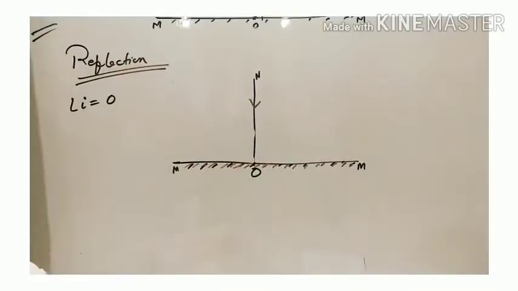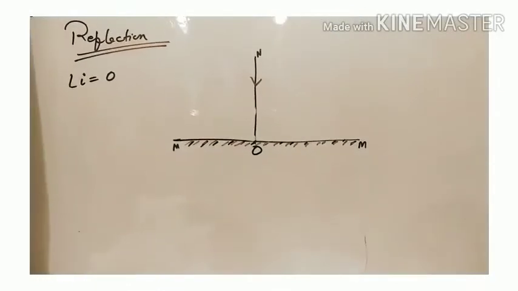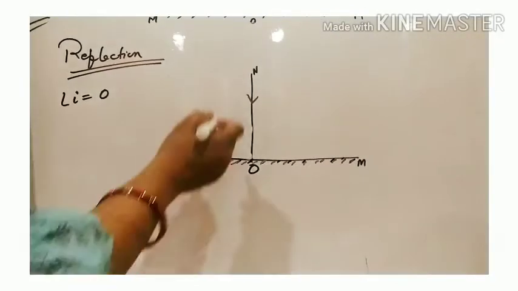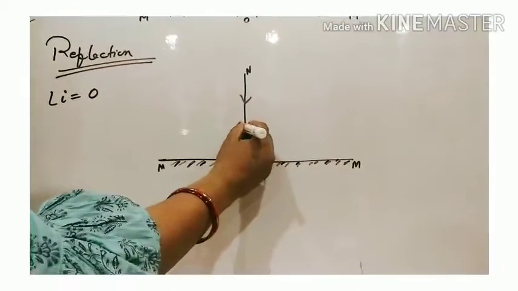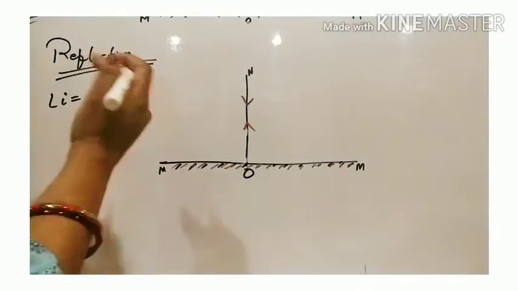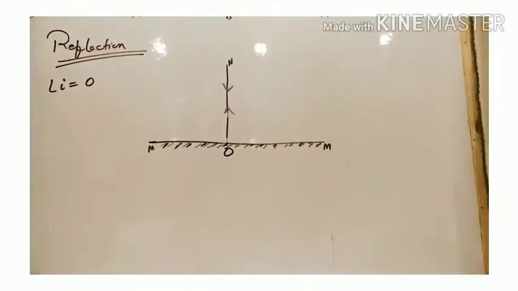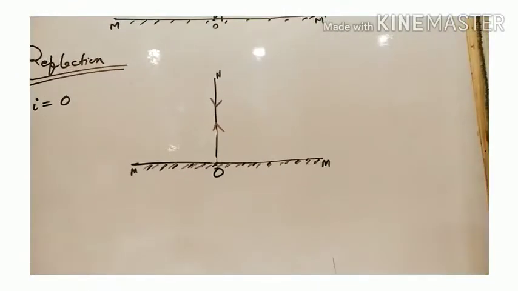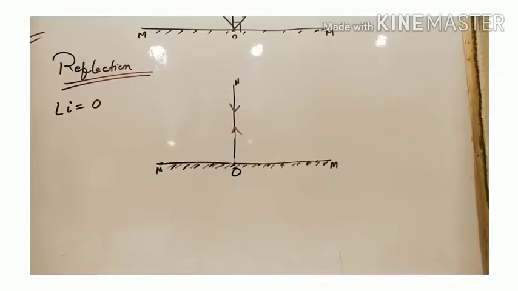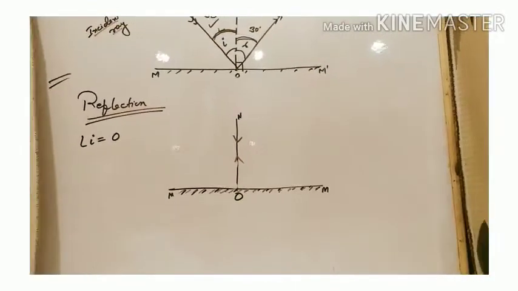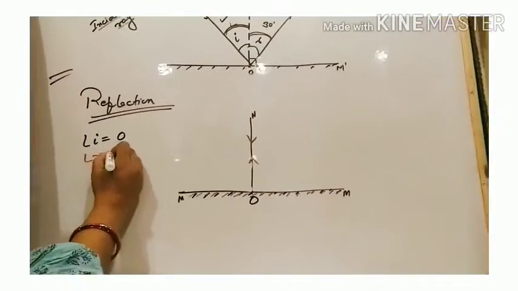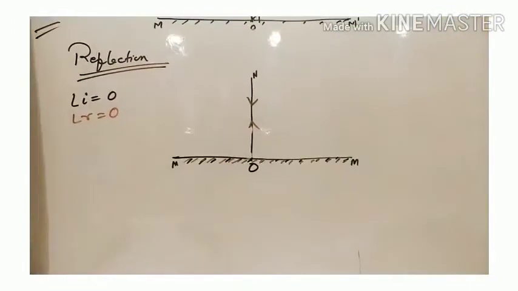So this normal will be the path of the incident ray. So the reflected ray will also return back along the same ray. It returns along the same ray and hence retraces its own path. The reflected ray retraces its own path. That is, angle R will also be equal to 0 and it retraces its own path.